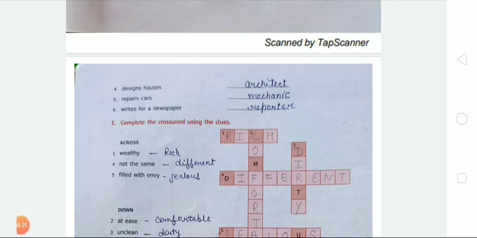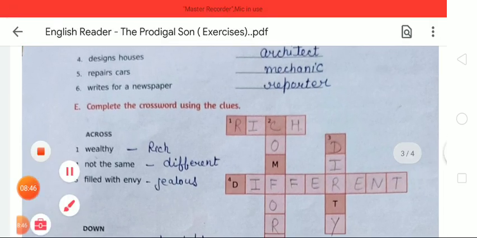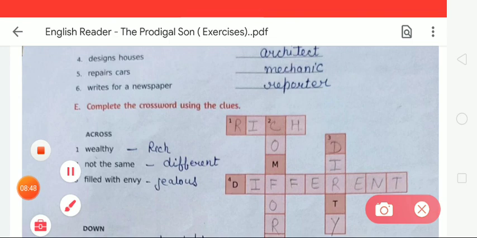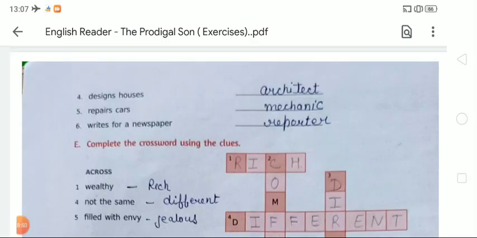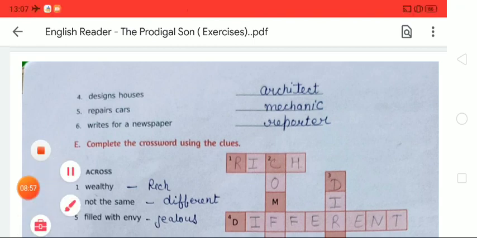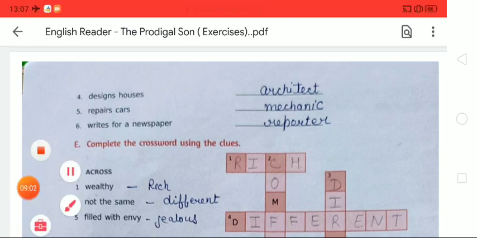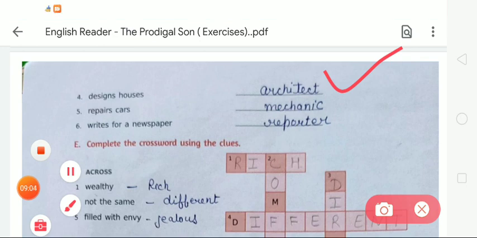Okay, the remaining items are given on page number 38. The fourth one is designs houses. So what do we call that person? We call that person an architect. What is the spelling of architect? A-R-C-H-I-T-E-C-T, architect. Okay, students, now number 5 is repairs cars.